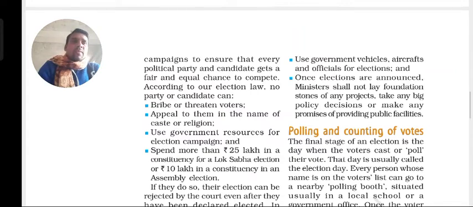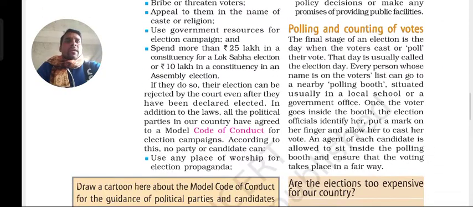They should not give project assurances or any type of promises of public facilities in the particular state or in the country. That is what the government has made as the code of conduct.